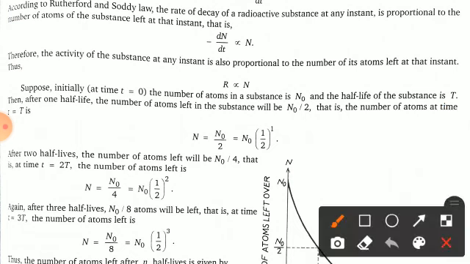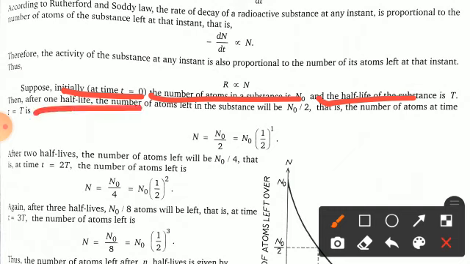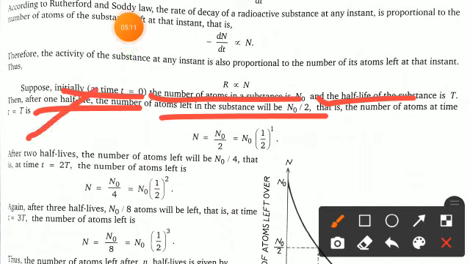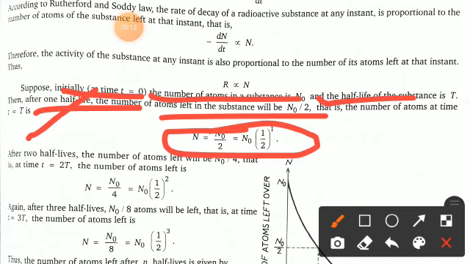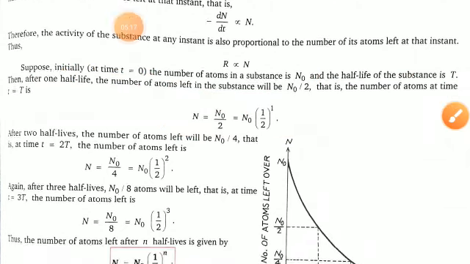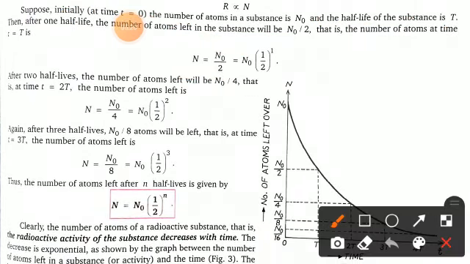Now suppose initially at time t = 0, the number of atoms in a substance is N0 and the half-life of the substance is capital T. Then after one half-life, the number of atoms left in the substance will be N0/2. That is, the number of atoms at time t = T. You can write it like N = N0 (1/2). Clear? So after 2 half-lives, these are the numbers.